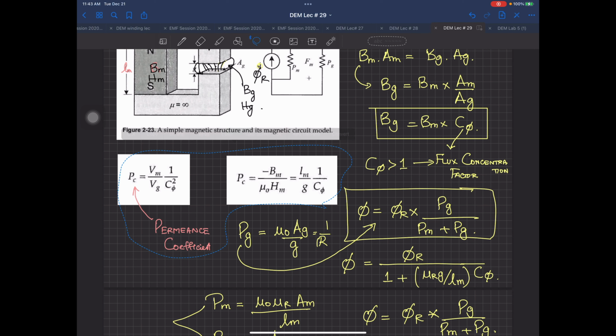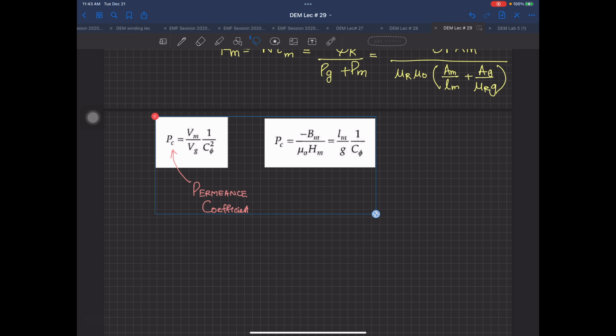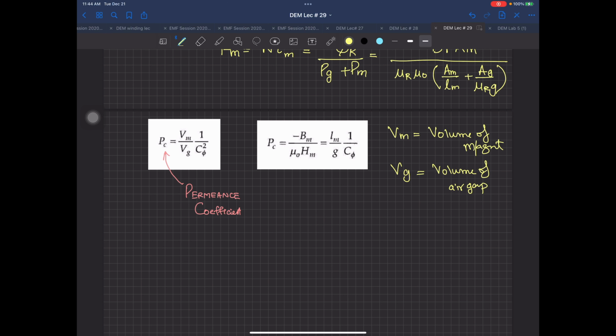Okay, over here I was just copying this one. Can you tell me how, first of all, this equation is found? PC is equal to VM divided by VG. What is VM? Vm is the volume of the magnet and Vg is the volume of the air gap.